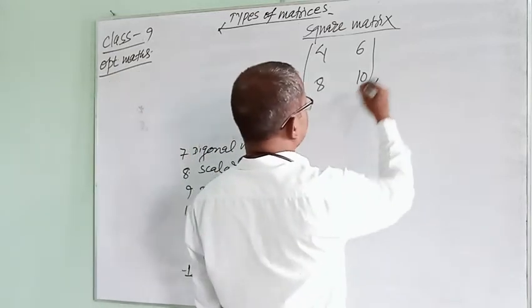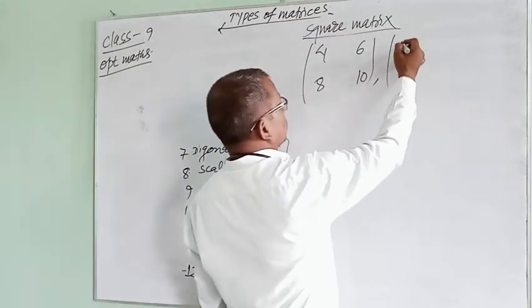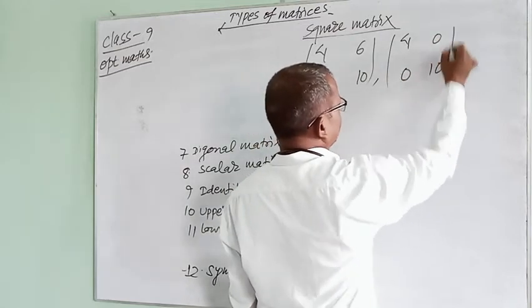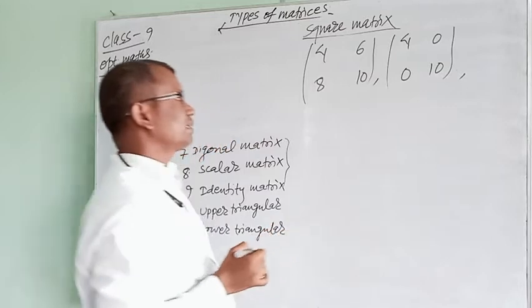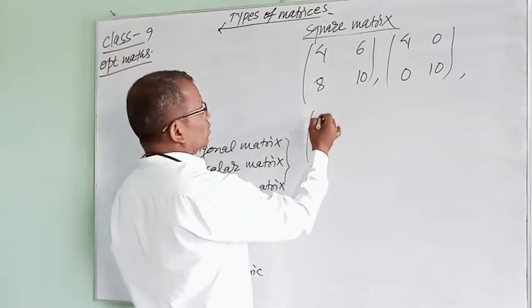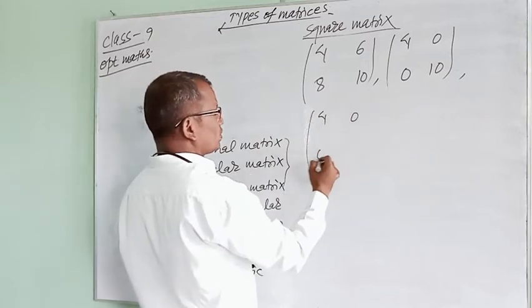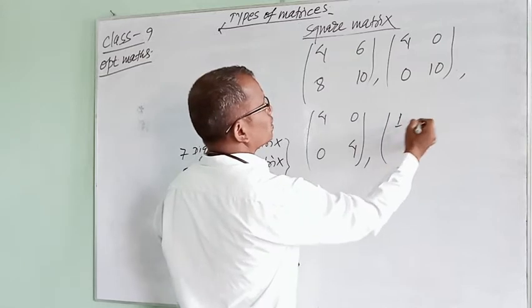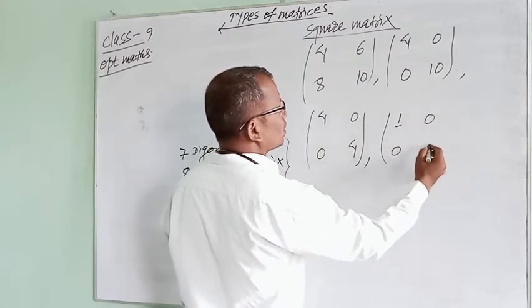Then here 4, 0, 0, 0. This is also a matrix. Other is 4, 0, 0, 4. Here 1, 0, 0, 1.